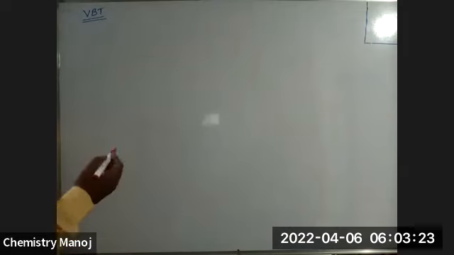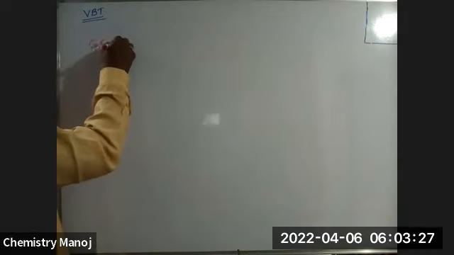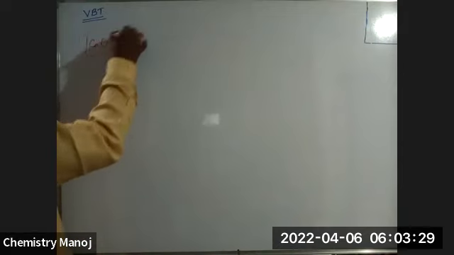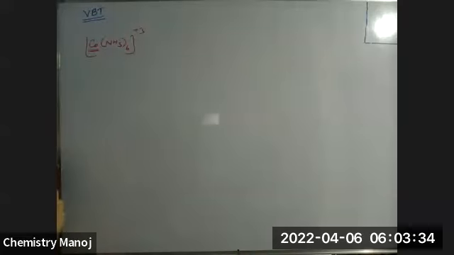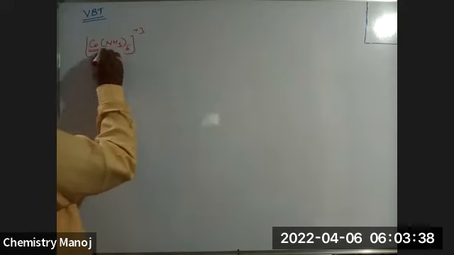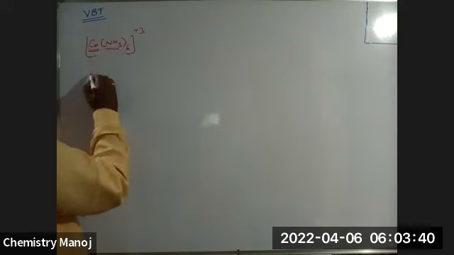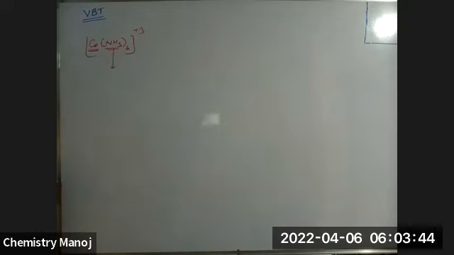Now, see here. Let us take an example: [Co(NH3)6] 3 plus, my dear. Now, what type of hybridization is there in this Co complex? First of all, decide what the ligand is. Ammonia is the ligand. Is this ammonia ligand strong or weak? Decide.